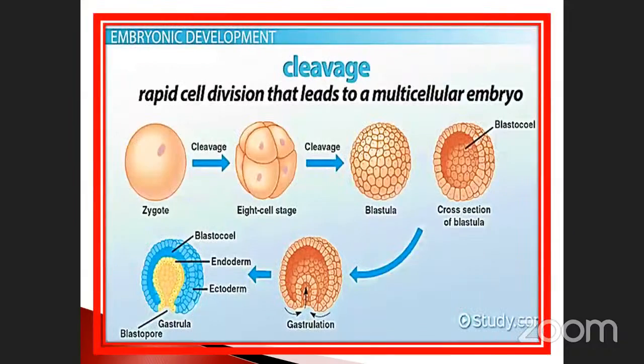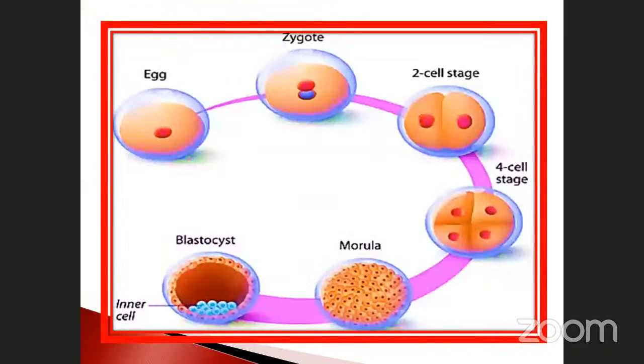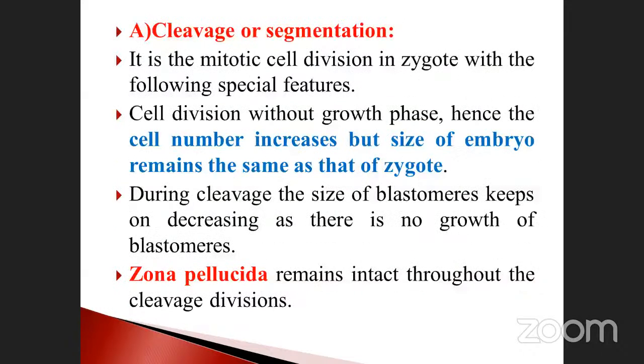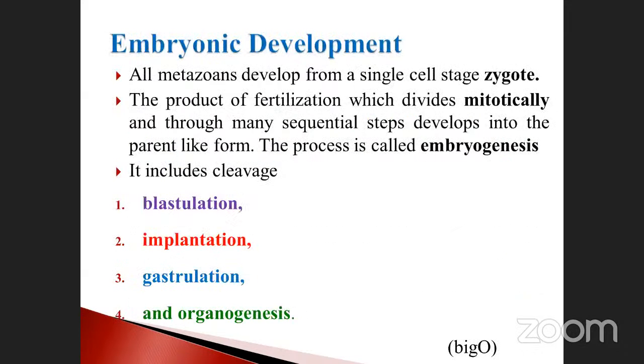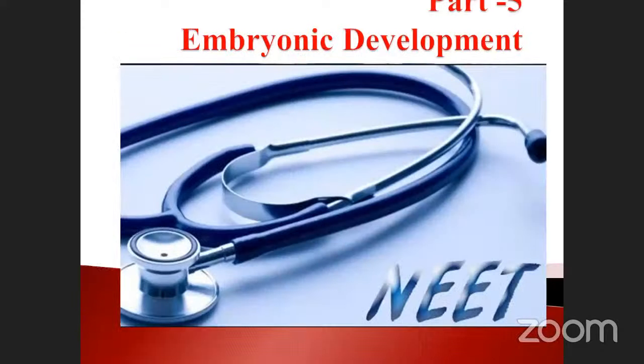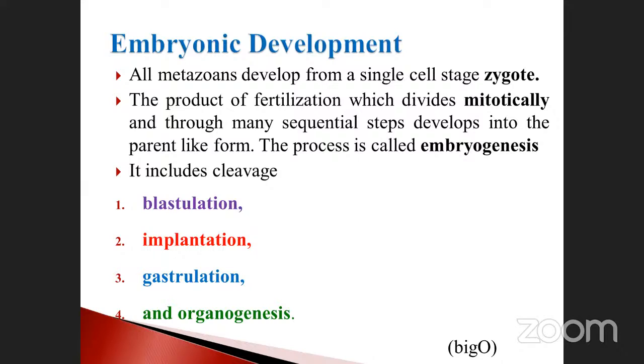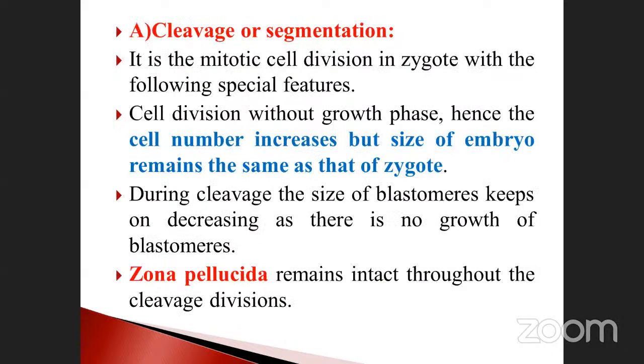First, what are the things we already studied? First of all, male gamete and female gamete coming together: sperm structure, fusion of gametes, gametogenesis. We already discussed those. In the last class we discussed types of egg layers. Here, what are we going to do? Embryogenesis. Embryogenesis relates to this combination: blastulation, implantation, gastrulation, and organogenesis. We are studying those things deeply. Once again, go through it, because many questions were asked from this portion.